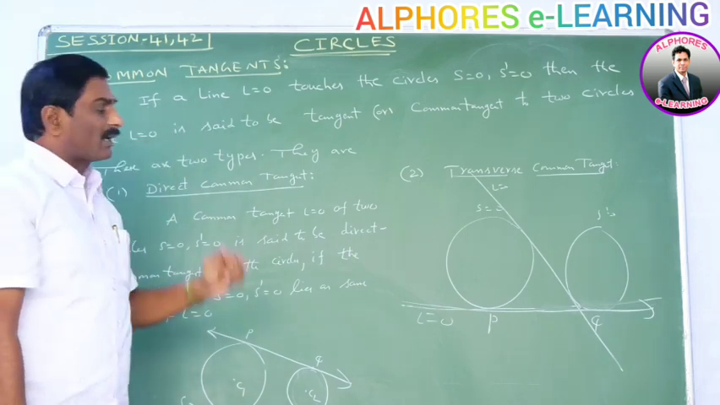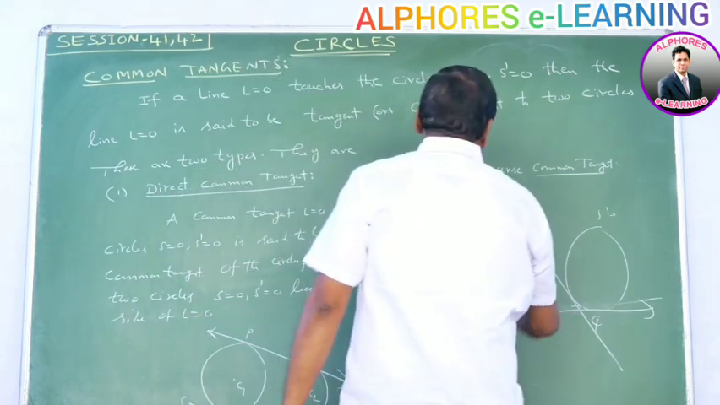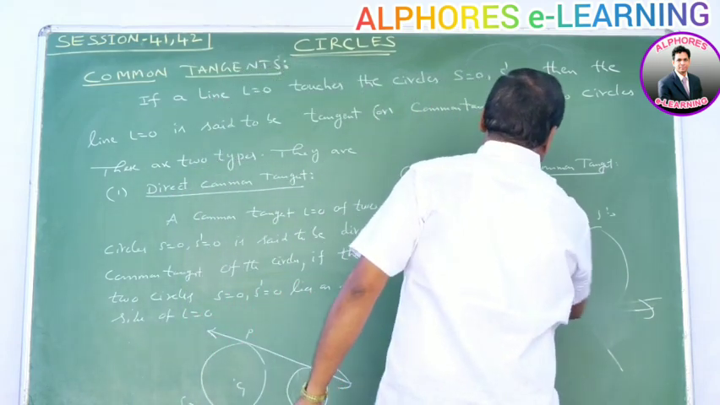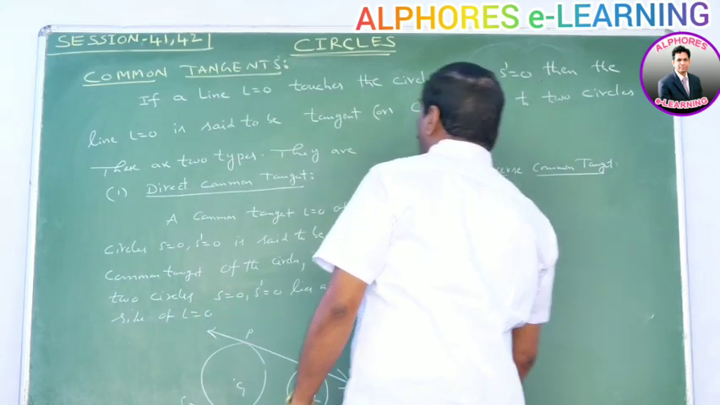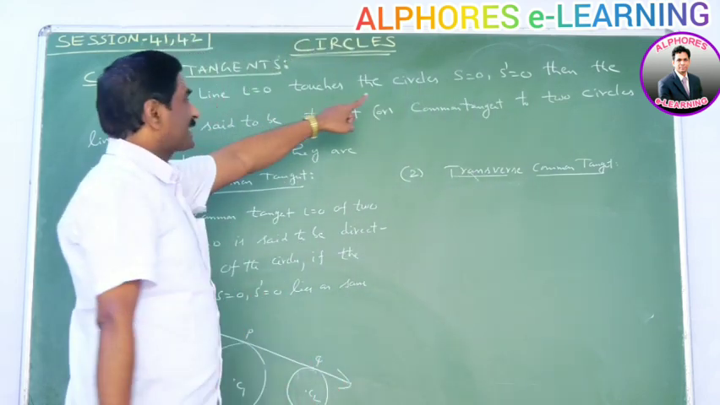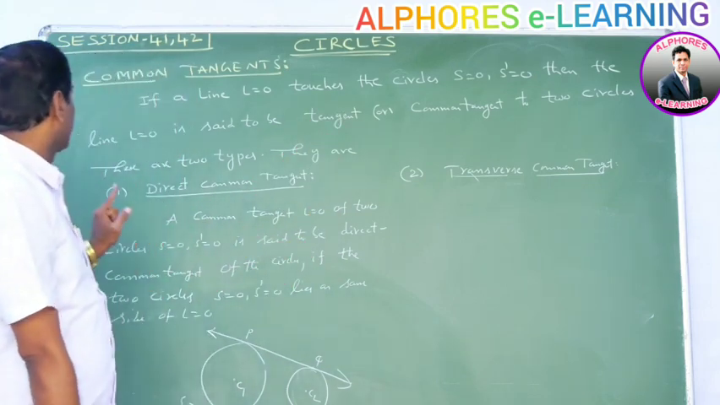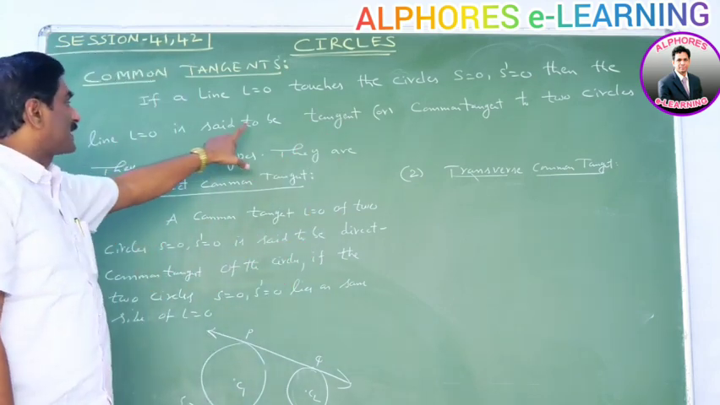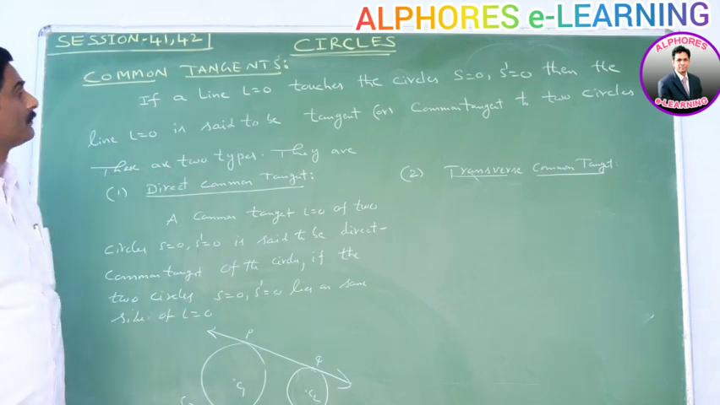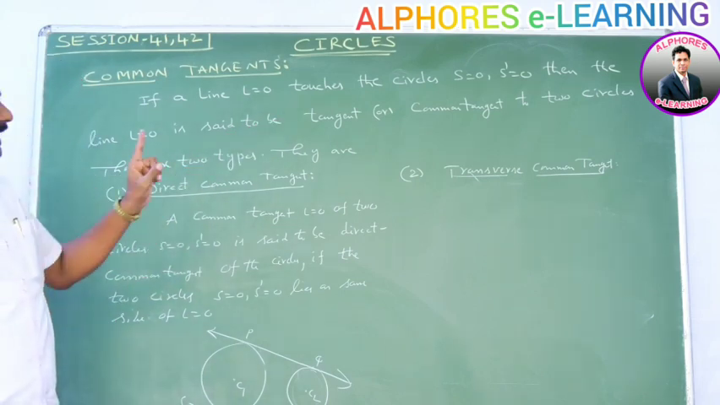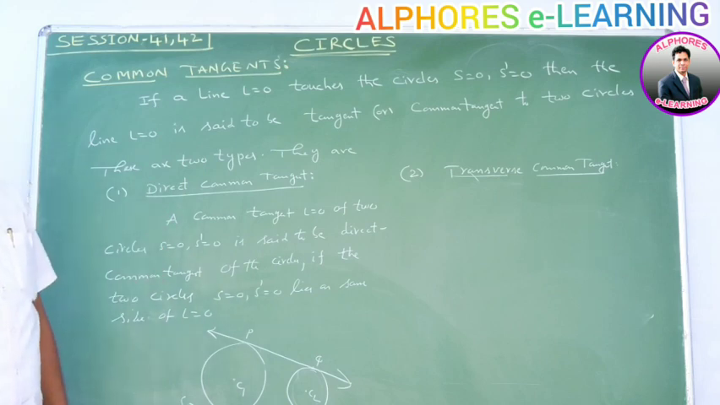If a line L = 0 touches the circles S = 0, S' = 0, then the line L = 0 is said to be a tangent or common tangent to two circles. Simply, tangent or common tangent to two circles.